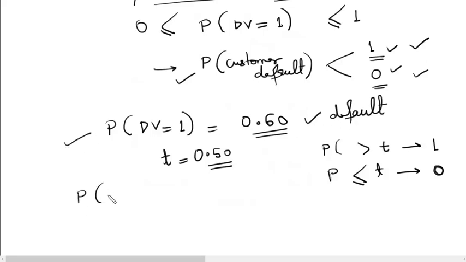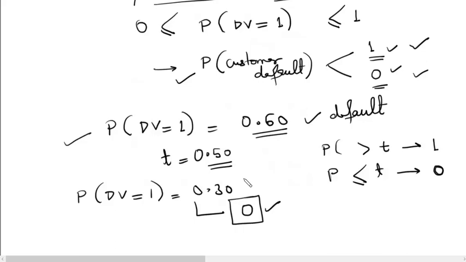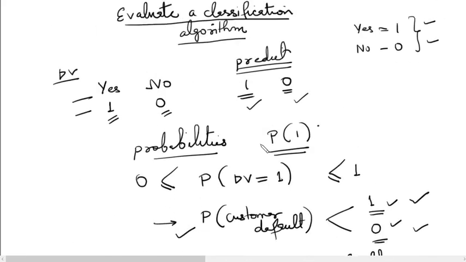Similarly, if we have a customer whose probability of defaulting is 30%, then we would say that this customer will not default. So we will assign the class 0 to this customer. This is how we convert a probability output of a classification algorithm into a class, so that we can compare it with the actual output.